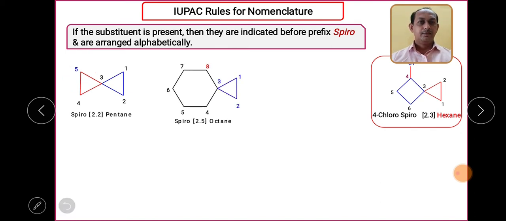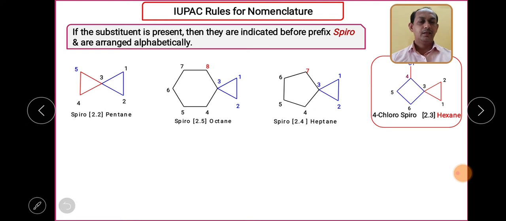Next structure, spiro, bracket 2, then in this particular larger ring 1, 2, 3, 4, 5. So our bracket contains 5, and the total number of carbons, how many? 8. So octane, right? This we have to remember. Numbering must be started from the smaller ring. From this carbon you can start or from this carbon.